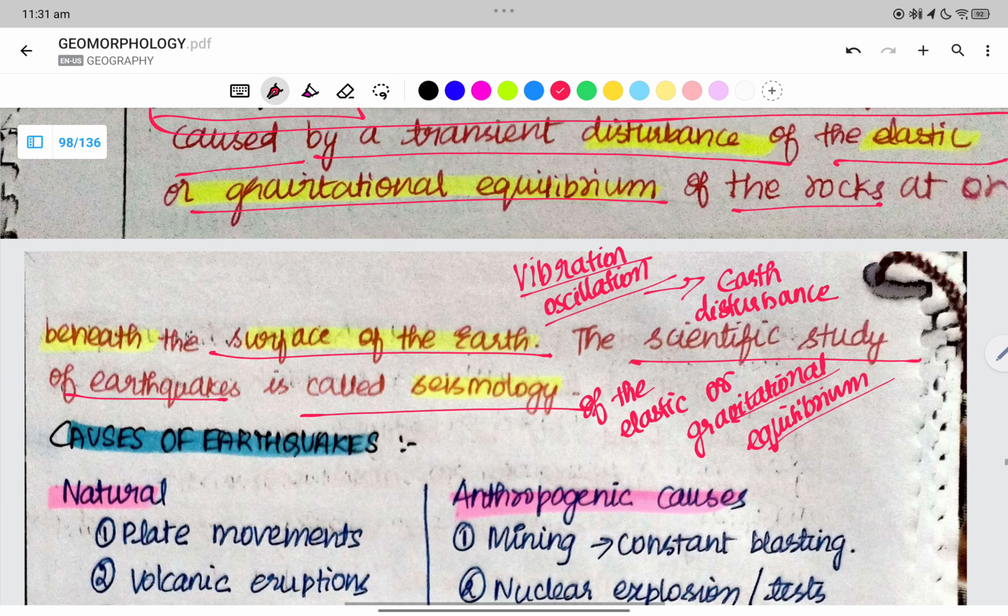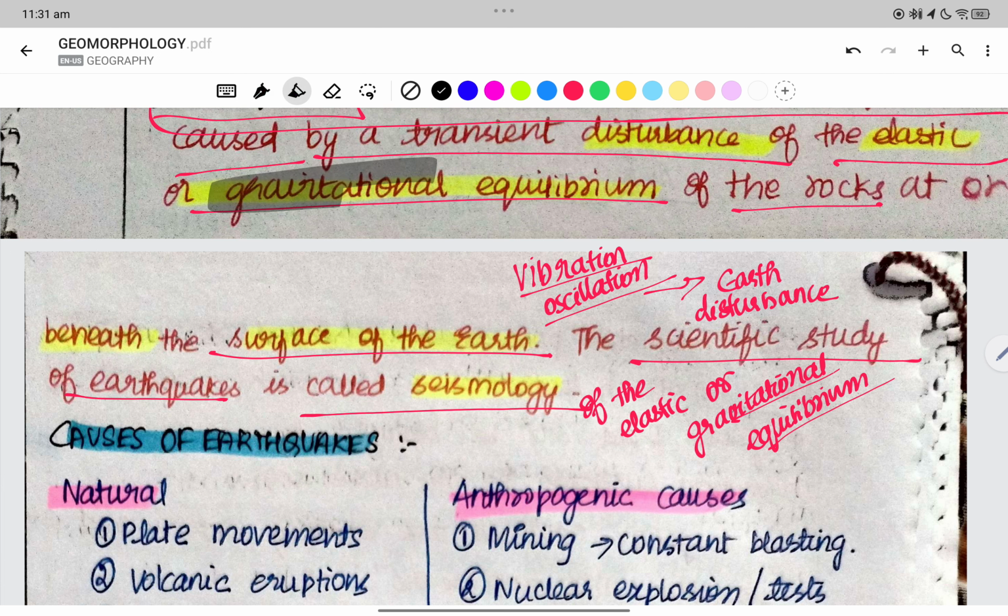Because of the disturbance in the equilibrium, we can observe an earthquake, a disturbance in the gravitational equilibrium of the rocks beneath the surface of the earth.